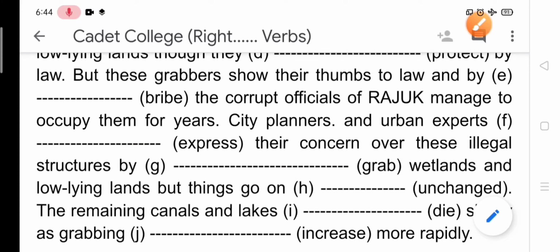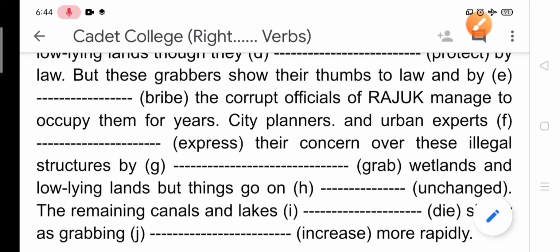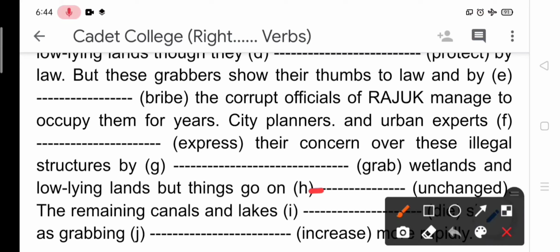But things go on unchanged. That is, the things are still unchanged, and the correct answer would be unchanged. The verb in bracket should also remain unchanged.